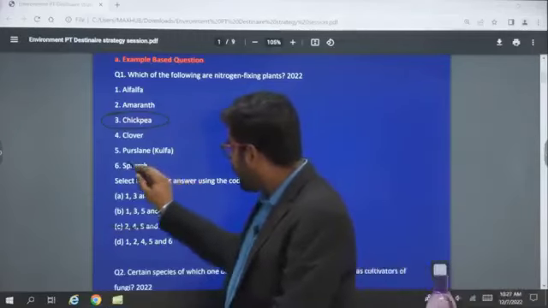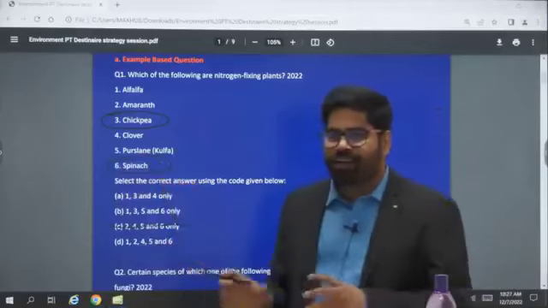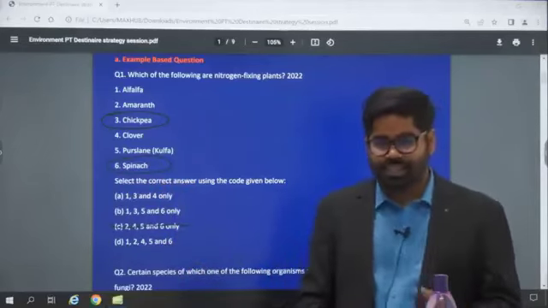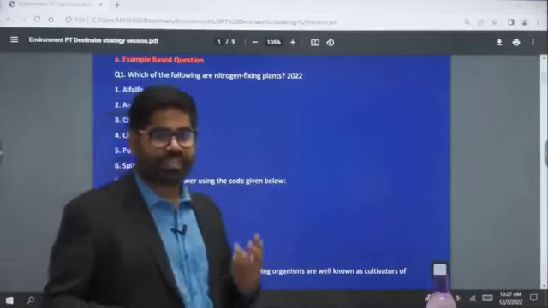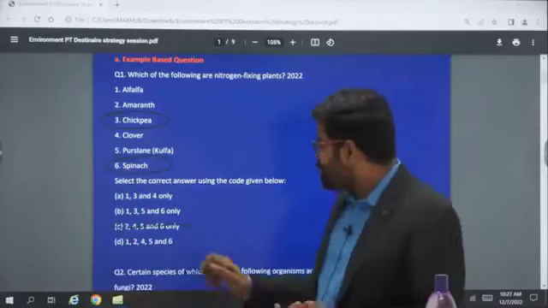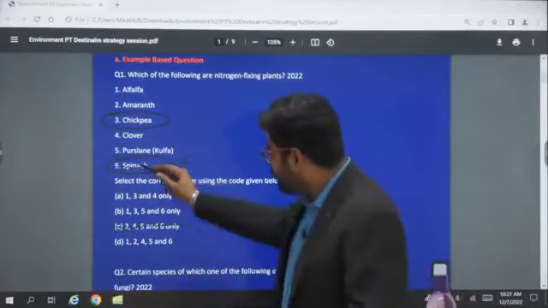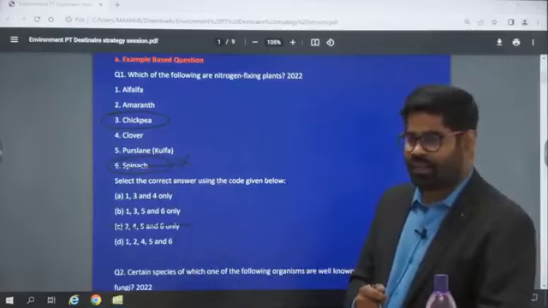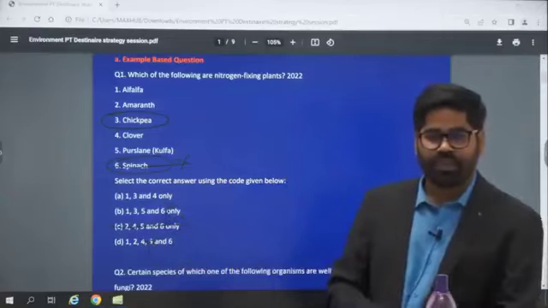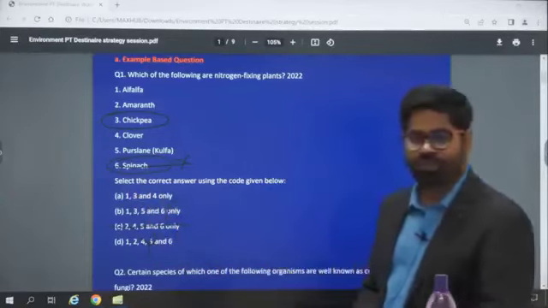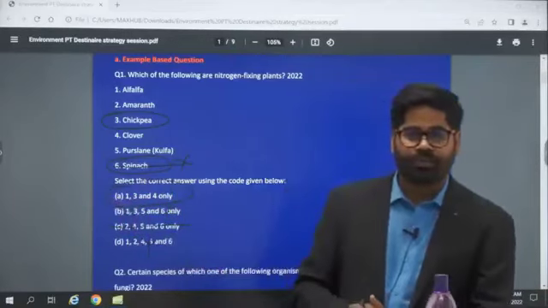Then there is another name which you would be knowing, spinach. But you know that this is not a leguminous plant. This is a leafy plant. It does not have such properties of nitrogen fixation. It is a leafy plant. Okay. So it is not a nitrogen fixing plant. Now we have to eliminate the option 6. Just look at this. Can you eliminate D and B on the basis of this? What options are we going to get now? We are going to get simply this one, A, 1, 3 and 4.